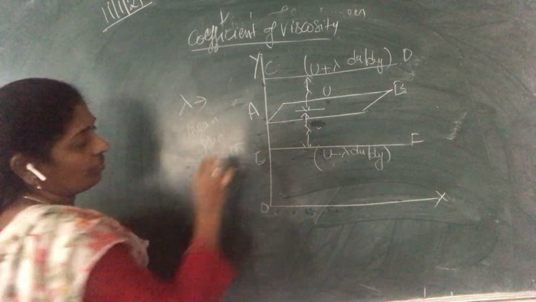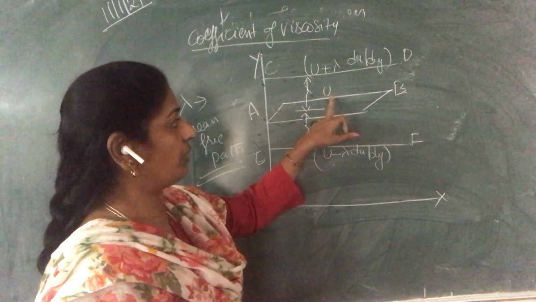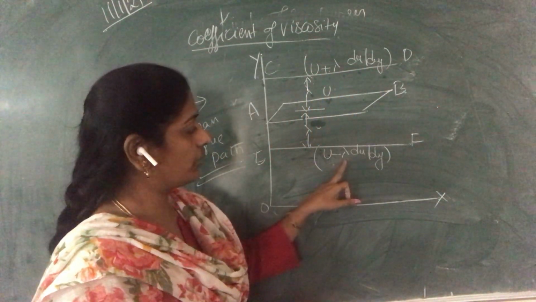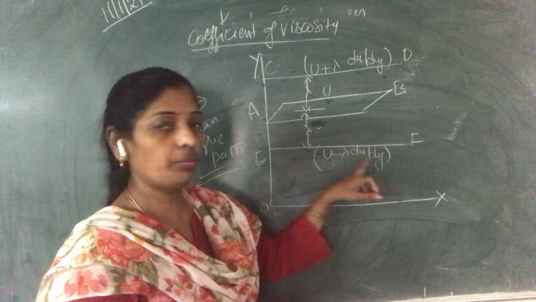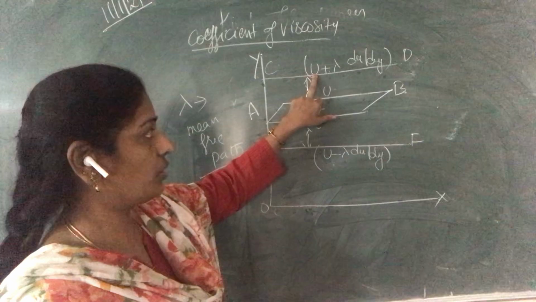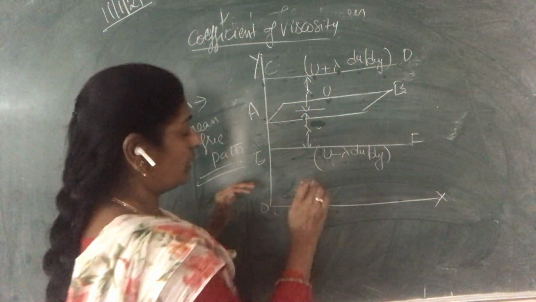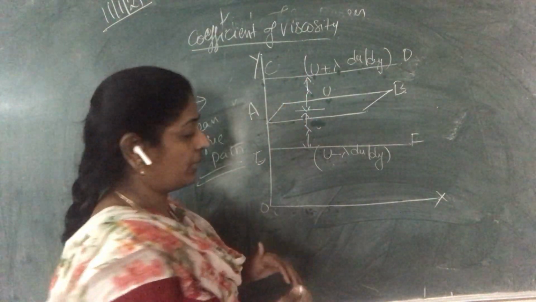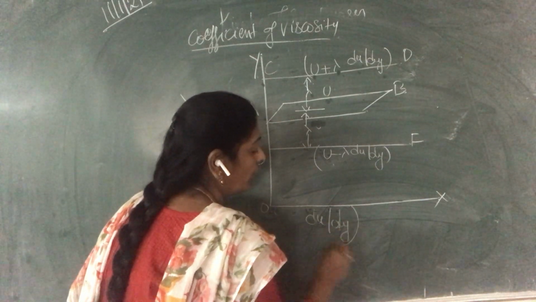Lambda is nothing but the mean free path. So the velocity above is u plus lambda du by dy, and below the layer it is u minus lambda du by dy, where u is the velocity, lambda is the mean free path, and du by dy is the rate at which the velocity increases as we go upward.